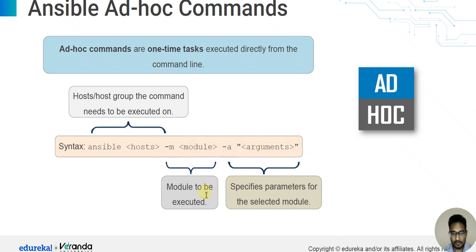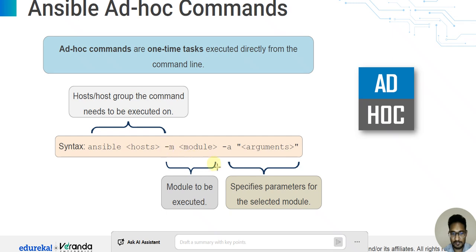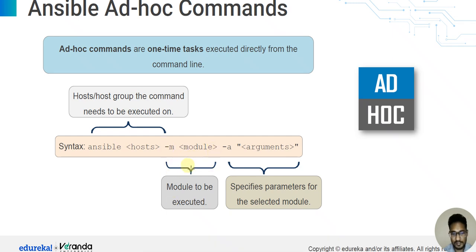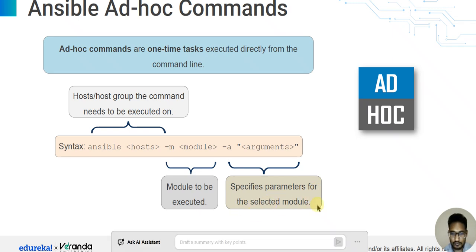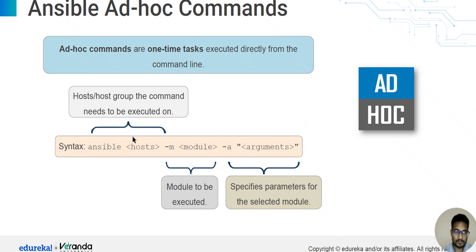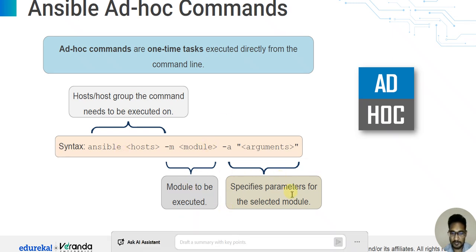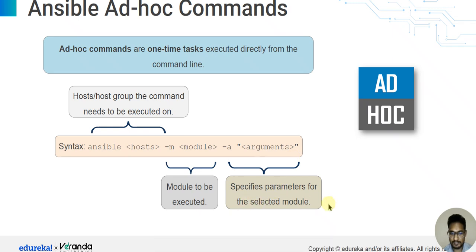This is the module to be executed, and this part specifies the parameters for the selected module. ठीक है, तो ये one-time task executed directly from the command line. This is just the syntax: the module to be executed and the specific parameters for the selected module.